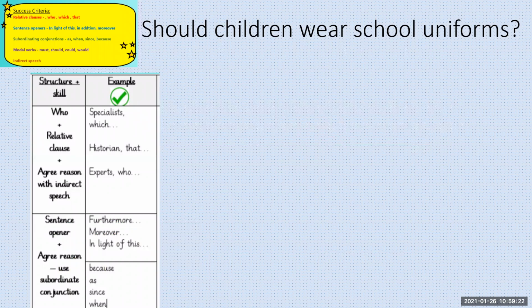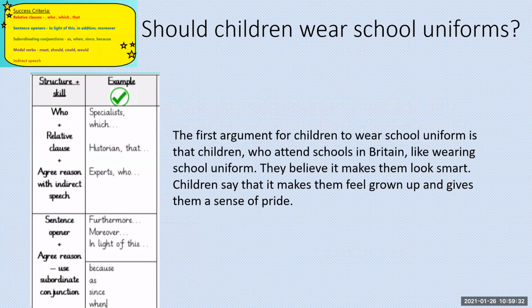So our first sentence would be including a who. I'm going to include a relative clause, and I'm going to say the reason, and I'm going to have indirect speech. So I would write, the first argument for children to wear school uniform is that children who attend schools in Britain like wearing school uniform. They believe it makes them look smart. Children say that it makes them feel grown up and gives them a sense of pride.